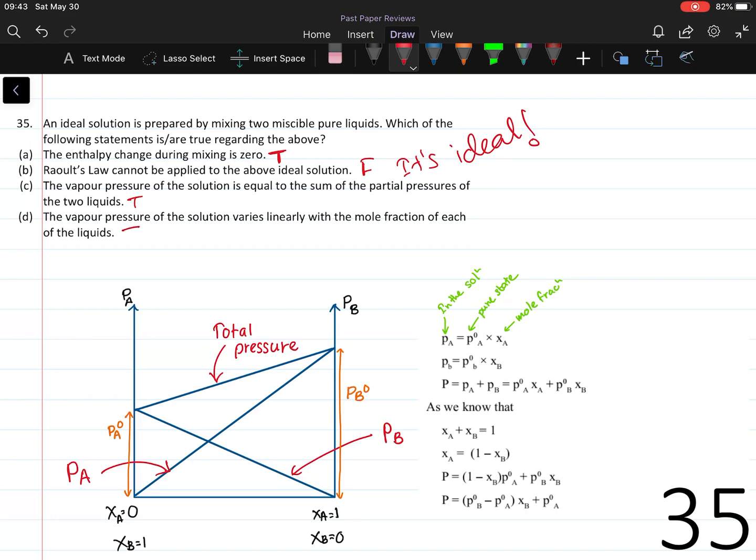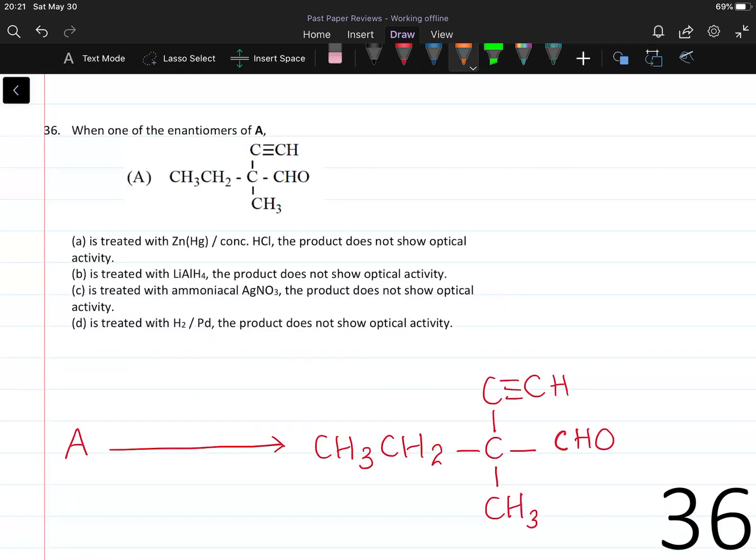That's true. So related to statement D, the linear change can be clearly shown in this graph. And statement D is easy because P equals PA plus PB. Here's Raoult's law and a little bit of simplification to refresh your memory. So A, C and D are true. The answer is 5.